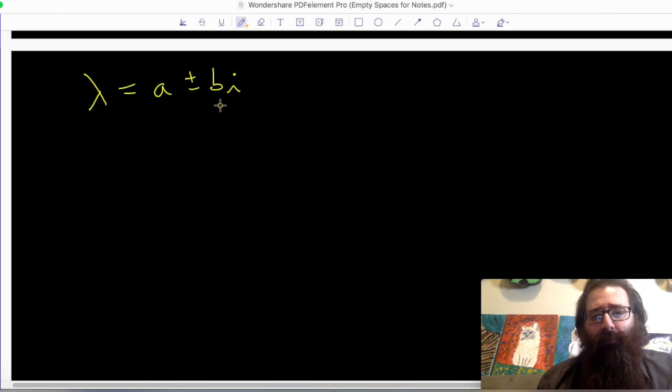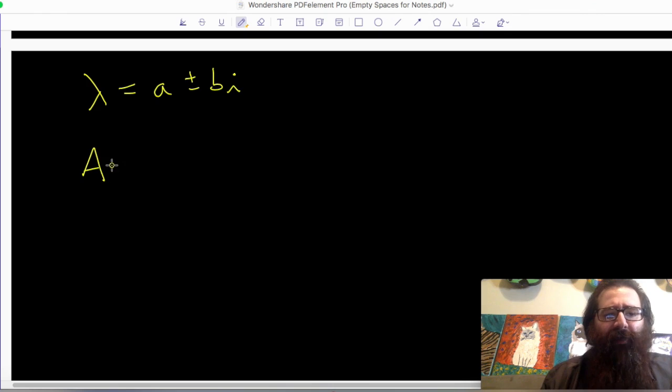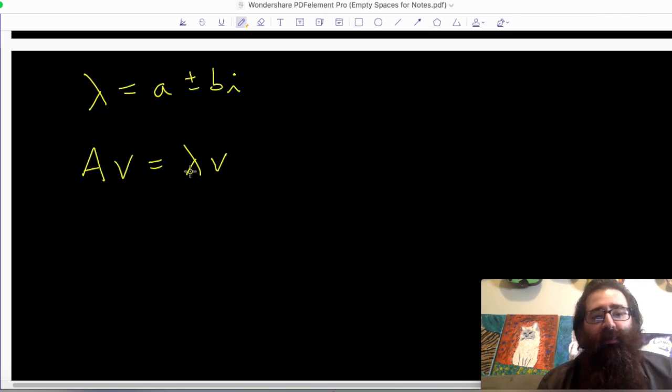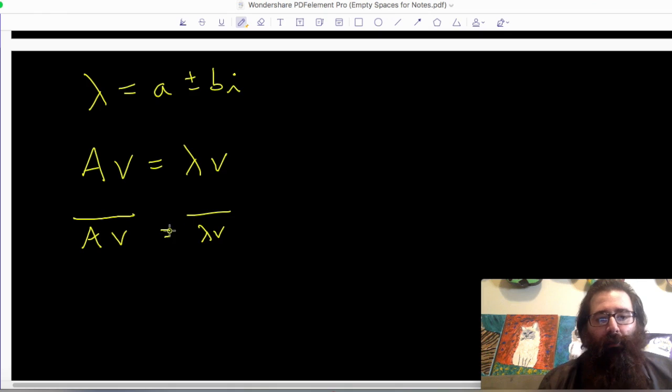A lot of the results and a lot of the shortcuts we take stem from linear algebra. We don't really have enough time in the semester to turn our differential equations course into a full-on linear algebra course, but let me at least give you some ideas. If I have A v equal to lambda v, and these two things are equal, we can take complex conjugates of each side. The notation for a complex conjugate is just the bar over top. So we can say then A v bar is equal to lambda bar v bar.